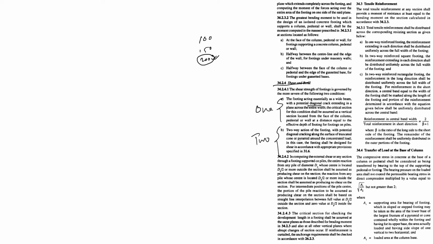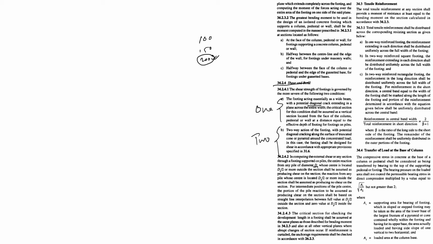This is your two-way shear test in the footing. If you remember the design section, in computing the external shear on any section through a footing supported on piles, the entire reaction from any pile of diameter d whose center is located d by 2 or more outside the section shall be taken. The critical section for checking the development length for the footing shall be assumed at the same planes as those described for bending moment, and also at other vertical planes where abrupt changes of section occur. If reinforcement is curtailed, the anchorage requirement shall be checked.